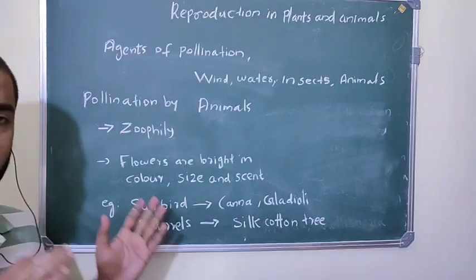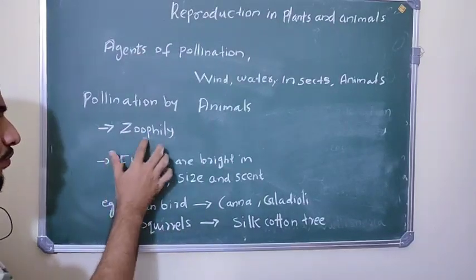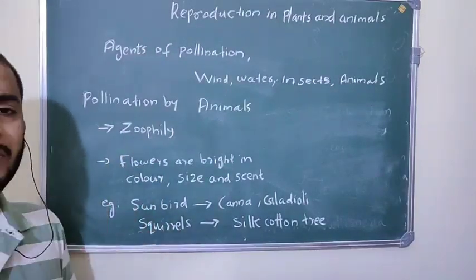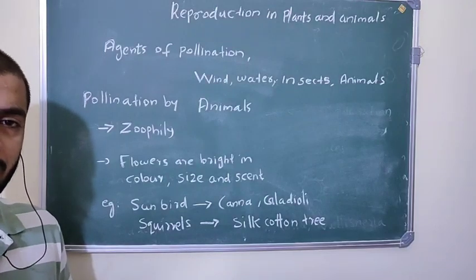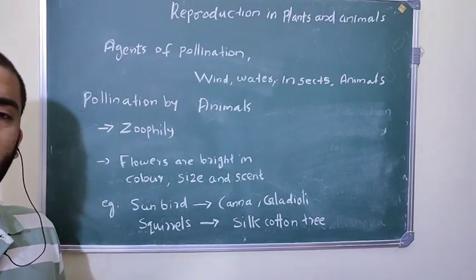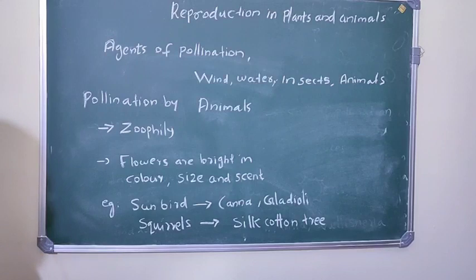Cross pollination that takes place with the help of animals is called zoophily. Okay, so the word is related to animals. So you can easily remember what is zoophily. It is cross pollination that takes place with the help of animals.